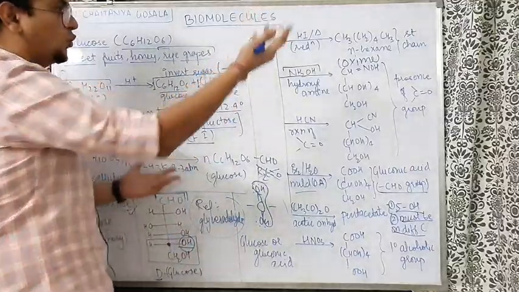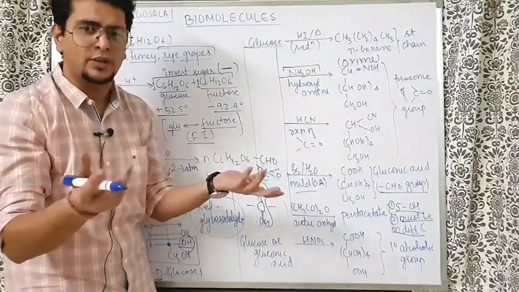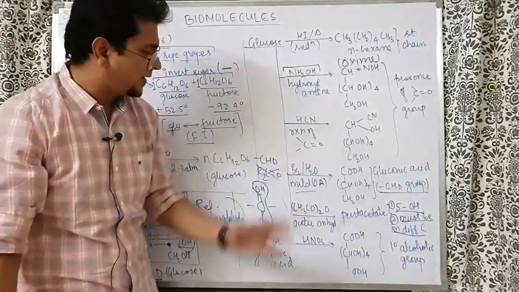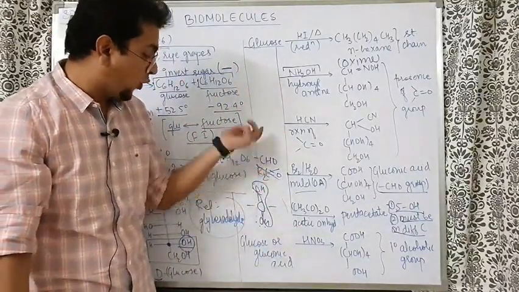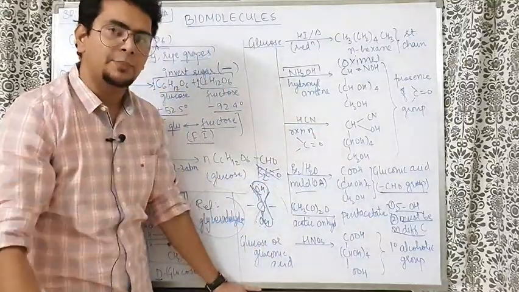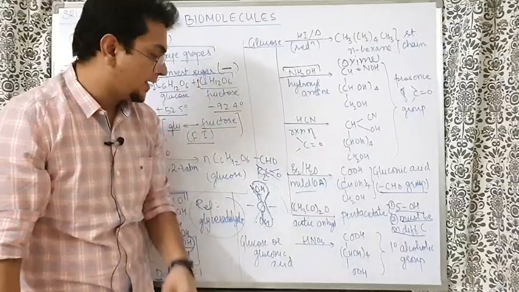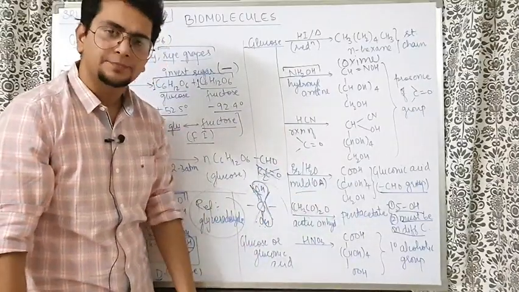So bhaiya, because glucose is sufficiently stable, it does not break, usually by heating also, by hydrolysis also it does not break easily. So we understand bhaiya, the possibility of OH on the same carbon is not there. That means all the OH groups must be on different carbons. Why? Because glucose is stable and there are 5 OH groups. How can we say? Because we got pentaacetate.